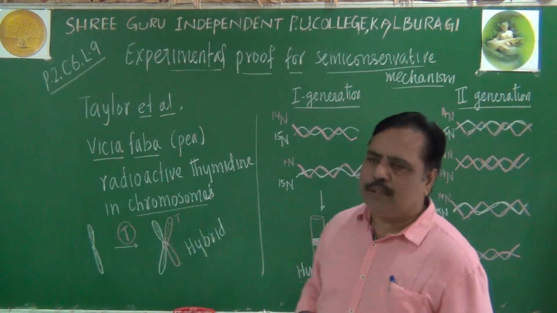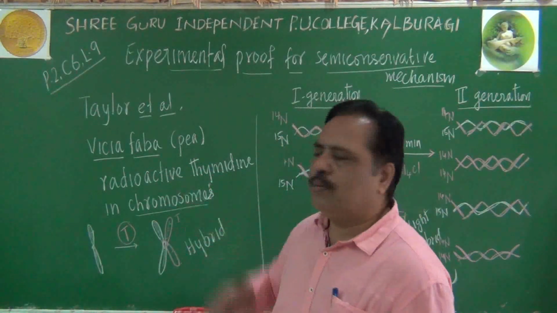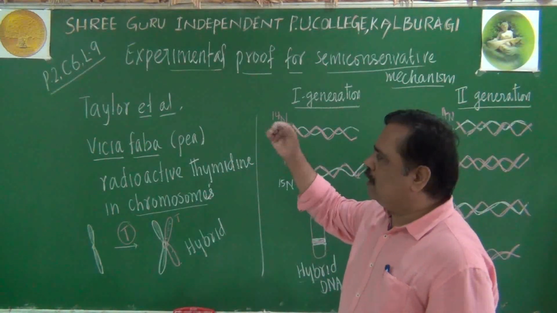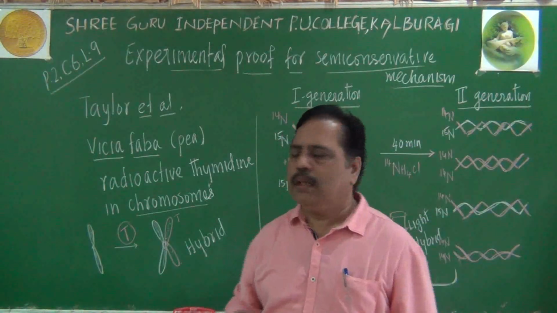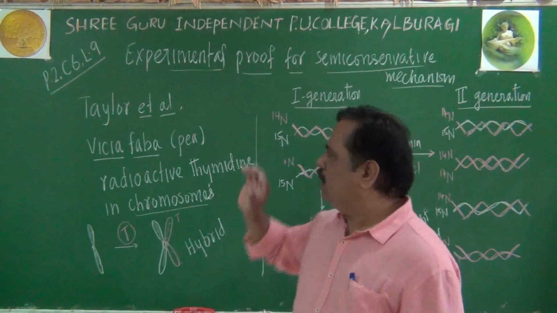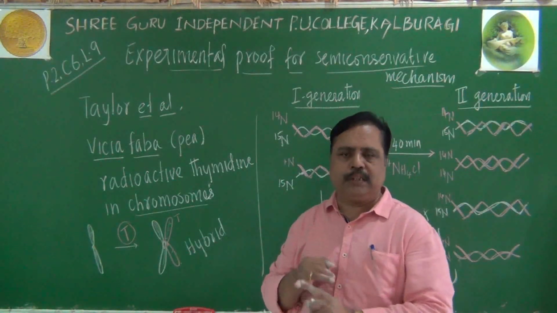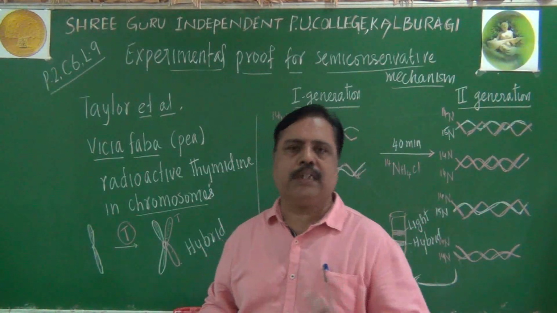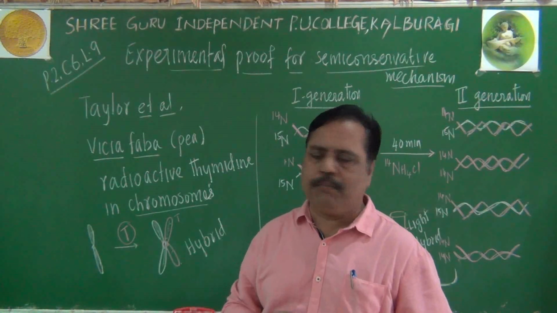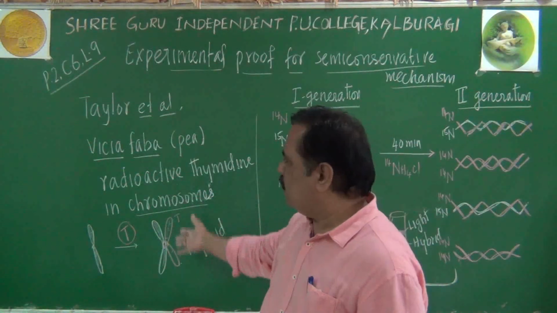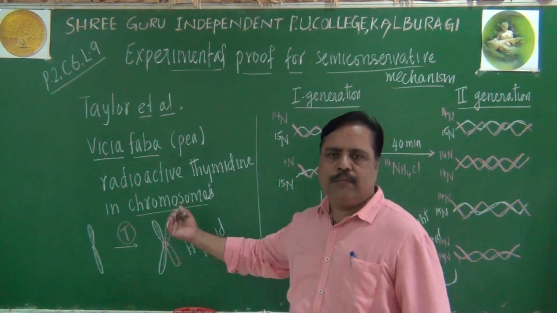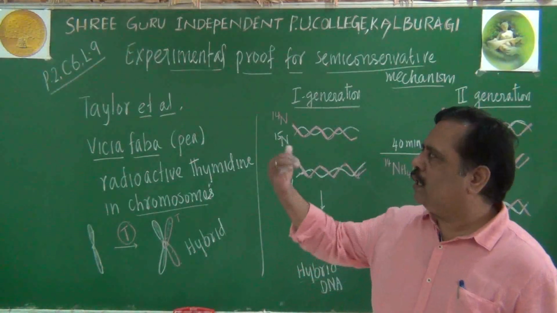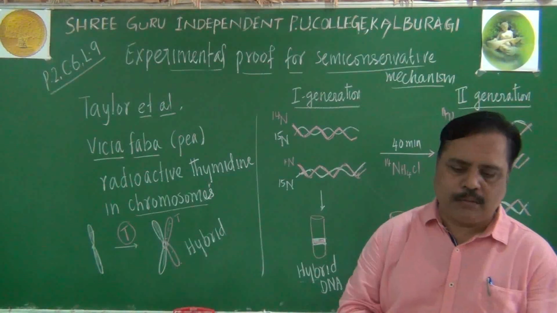Okay. Let me stop with this in today's class. We shall continue in the next lecture about the mechanism, the real events involved in replication. Today one important point you learnt: DNA replicates by a semi-conservation mechanism, and the experimental proof was given by Meselson and Stahl in the E. coli bacterium by using N15. Later, Vicia faba and other eukaryotes we have dealt with. Let me stop with this today. Okay, right. Thank you.